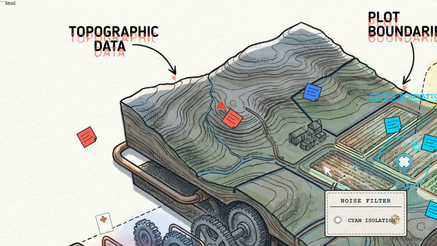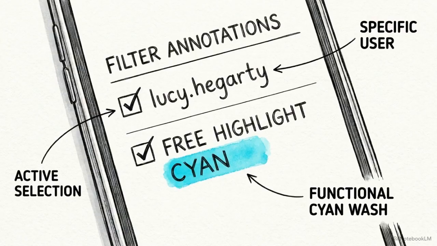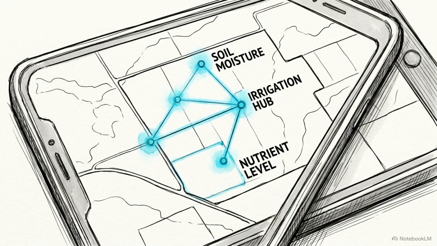He restores clarity by filtering the annotations. He strips away the noise, leaving only the notes from a single peer and the data points highlighted in cyan. These tools for extracting and filtering act as cognitive mechanisms. They allow a user to carve human focus out of a mountain of digital noise.